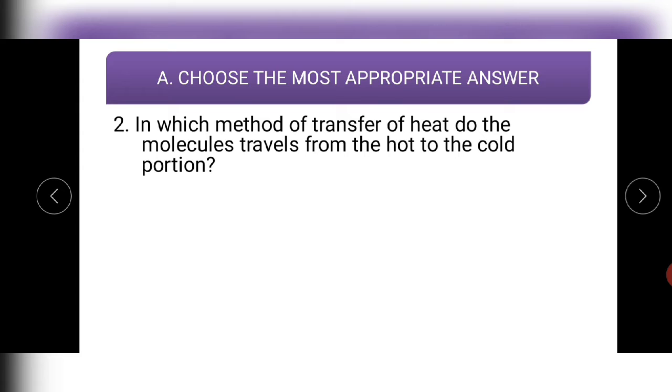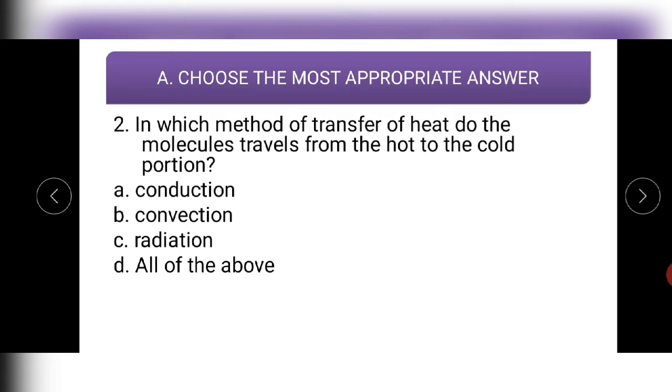Question 2. In which method of transfer of heat do the molecules travel from the hot to the cold portion? Options are conduction, convection, radiation, all of the above. Molecules travel. So what should be the correct answer? Convection. Let us see. Yes, convection is the correct answer.